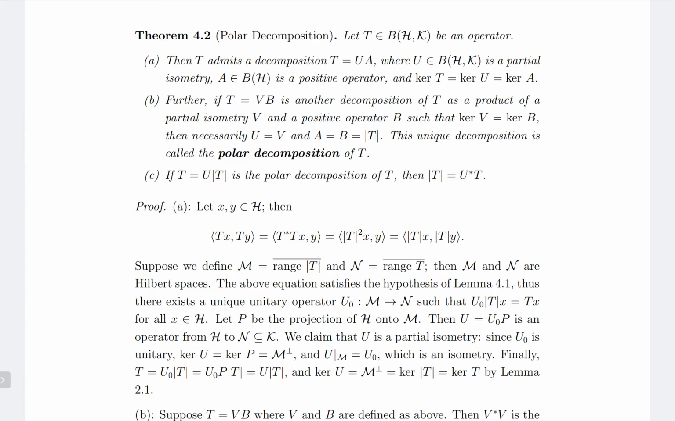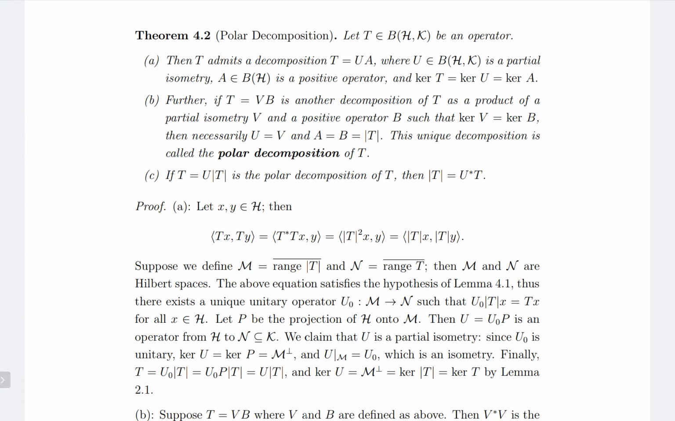And finally, by definition, T equals U0 modulus of T. Now note that P is a projection of H onto M, and M is the range of modulus of T. So P is the identity on the closure of the range of modulus of T. So modulus of T equals P times modulus of T. So we can write T equals U0 modulus of T, which is equal to U0 P times modulus of T. And because U equals U0 P, T equals U times modulus of T.